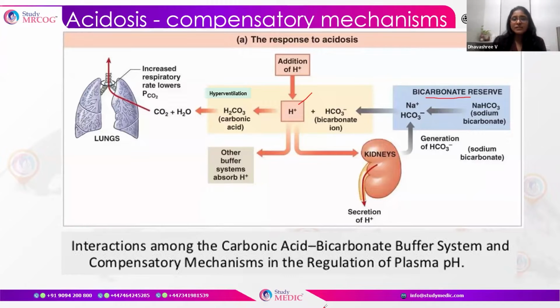So when there is an acidosis, the hydrogen ions combine with HCO3, producing carbonic acid. Carbonic acid is again split into carbon dioxide, which is exhaled by hyperventilation. So hyperventilation is a compensatory mechanism to overcome the acidosis.